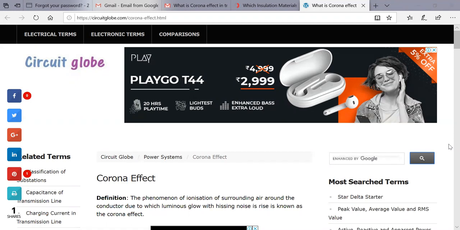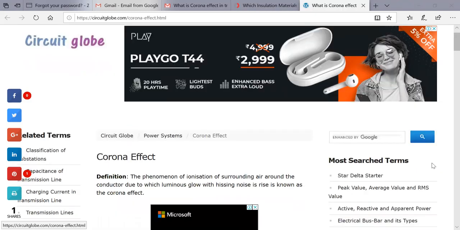The ionization of the air around the conductor, the phenomenon of ionization of the surrounding air across the conductor, and due to that a luminous glow will occur and a hissing noise is produced. So we say that it is the corona effect.